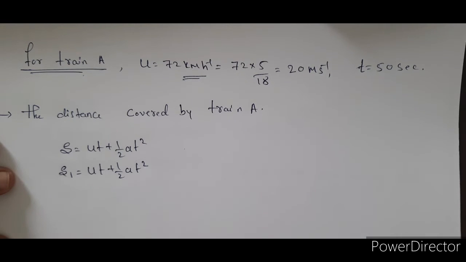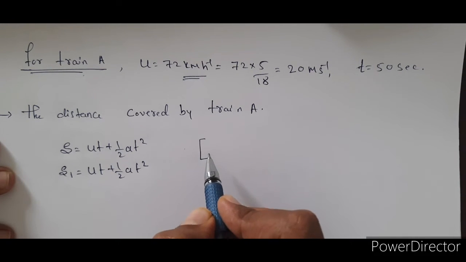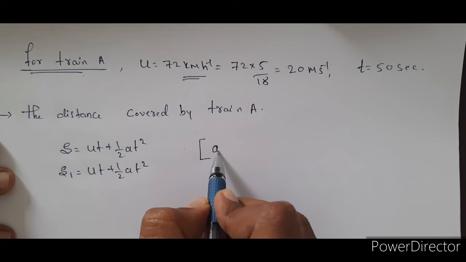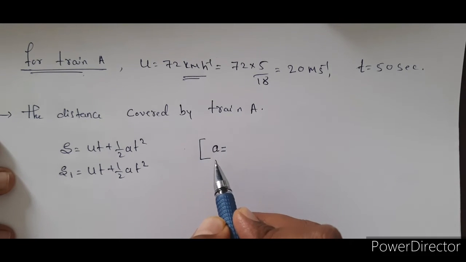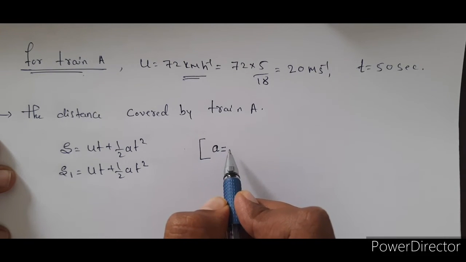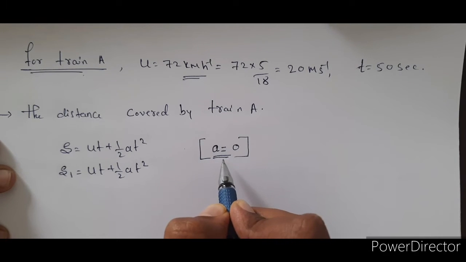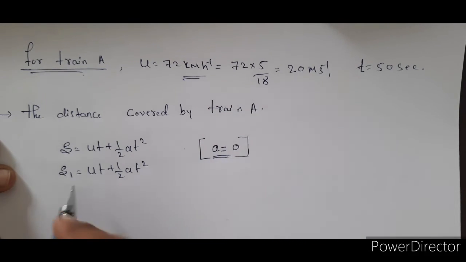But here they mention the train is moving with a constant speed or uniform speed. If a body is moving with a uniform speed, then the acceleration of that body is 0. Substitute the values here.